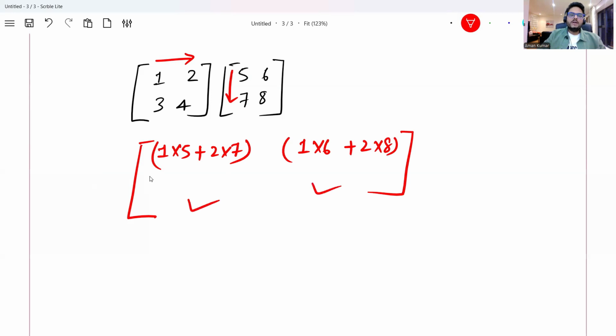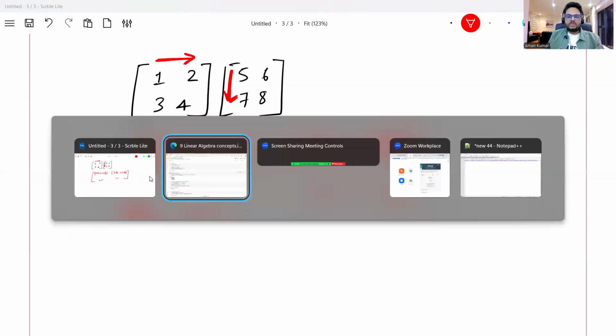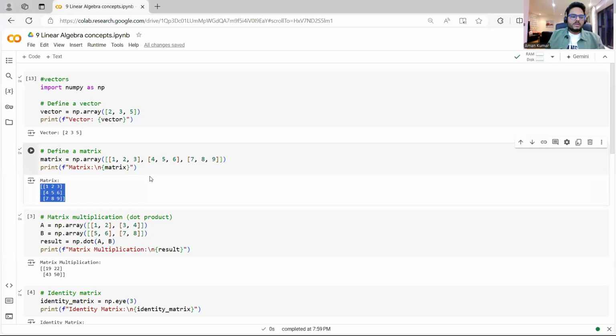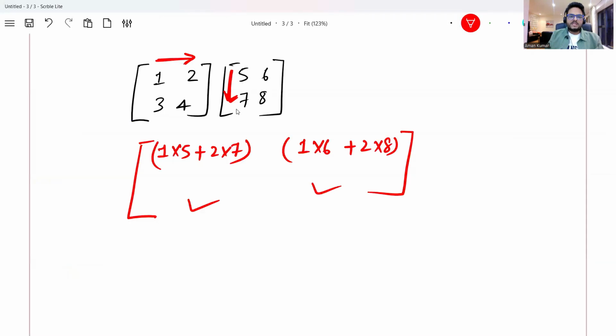So if you see, I'm going like this and going like this. The same thing, Python can do very easily for you. So here what I'm doing is I'm just taking 1, 2, 3, 4 and 5, 6, 7, 8, the same matrices. And the first number that I have computed here, right?